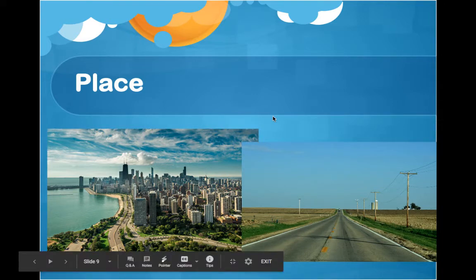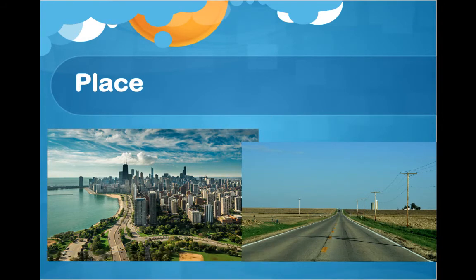If you guessed the city of Chicago, you would be correct. The city that you see over on the left-hand side is the city of Chicago. Now, I want you to take a look at the picture that you see over there to the right. Where might that be located? You might say it might be here in Indiana or perhaps Ohio or maybe in North Dakota or South Dakota. But it might surprise you that that picture that you see over there to the right with the really empty countryside is actually very close to the city of Chicago. Those locations are both located in the state of Illinois.